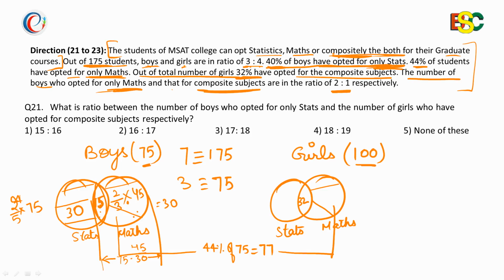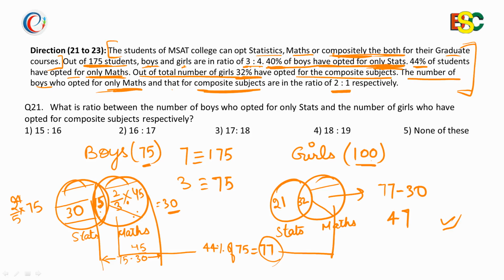Further, we know that this area, boys with only mathematics and girls with only mathematics, adds up to 77, and we know that the boys who have opted for only mathematics are 30, so the girls with only mathematics become 77 minus 30, which is equal to 47. So the remaining, 100 minus 32 minus 47, becomes 21. Those are the girls who have opted for only statistics. So this is how our information looks like.